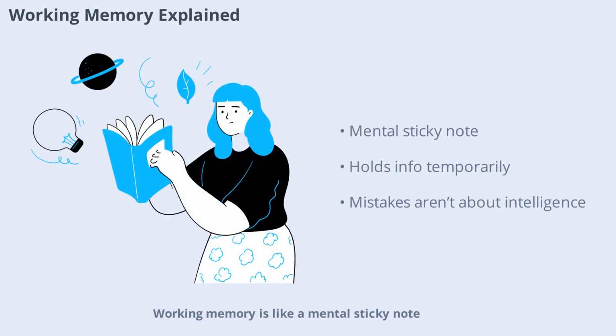Working memory is like a mental sticky note. It temporarily holds information while the brain is using it. For example, when solving a math problem like 23 plus 18, the child must remember the sum of 3 plus 8, write down the 1, and carry the 1. If working memory is weak, the child may forget the carry number or lose track of the steps, even if they understand the concept. This leads to mistakes that aren't about intelligence, but about holding information long enough to use it.